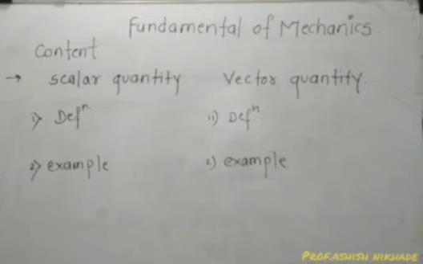Velocity, acceleration. So these are examples of vector quantity. So examples of scalar quantity: mass, time, speed, area, volume. Examples of vector quantity: displacement, velocity, acceleration. So this is the very simple concept about scalar quantity and vector quantity.